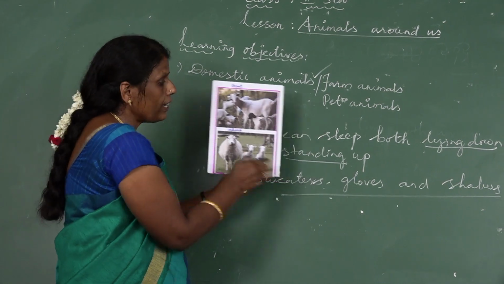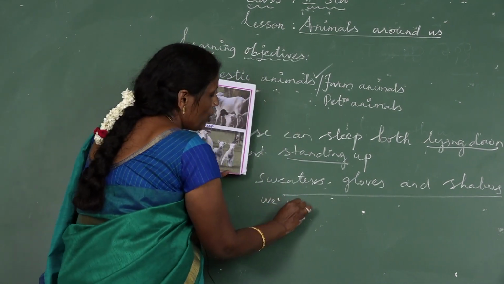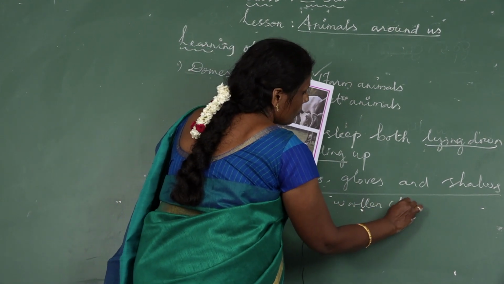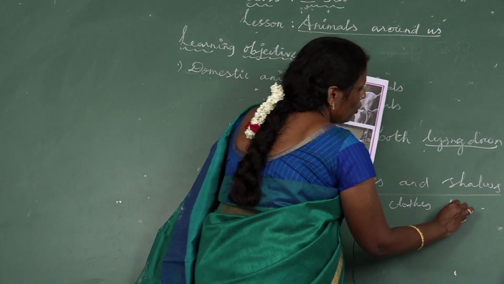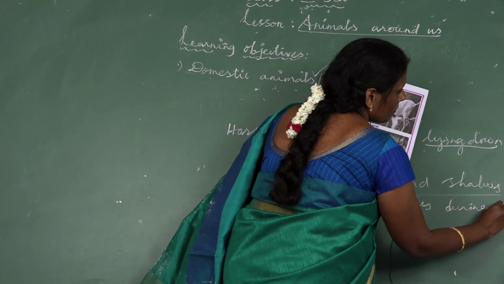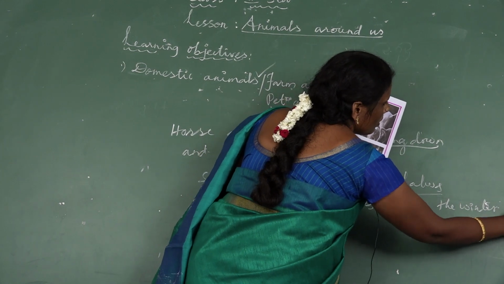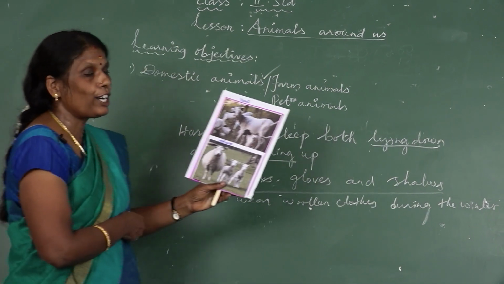Okay, when do we wear woolen clothes? We wear woolen clothes during the winter season. Why do we wear woolen clothes?